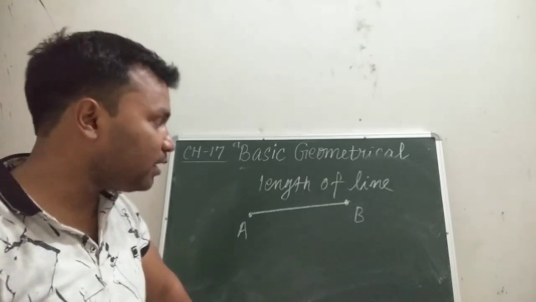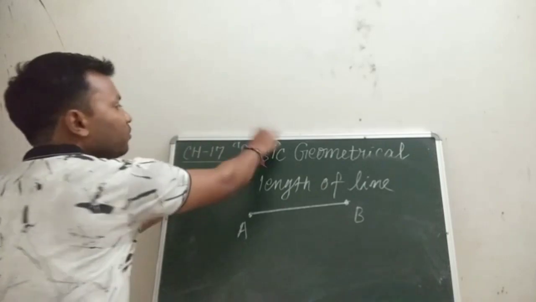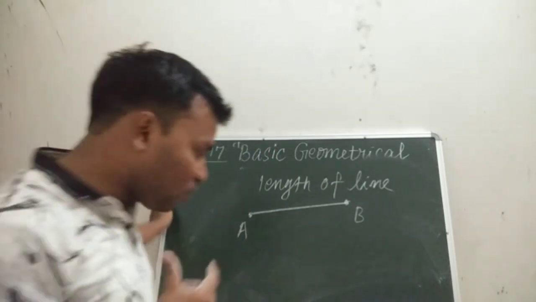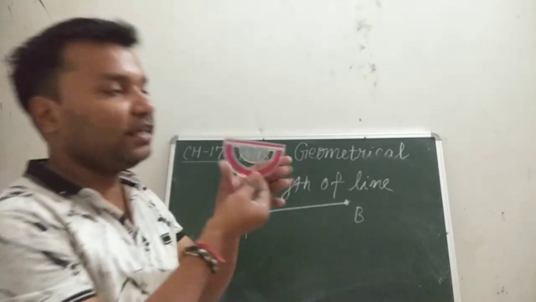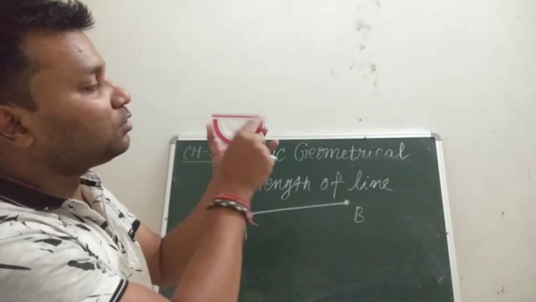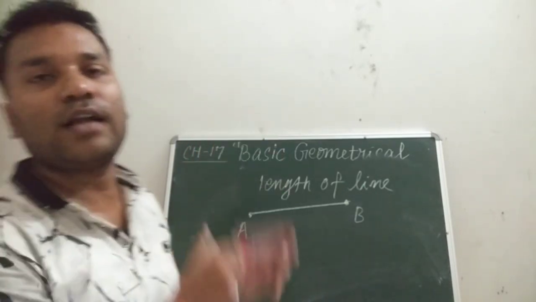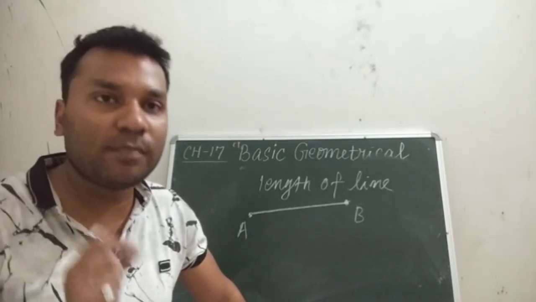As an example, the edge of this board is a very good example of a line segment. The edge of your scale is a very good example. The edge of this duster, you can see here, is a straight path, so it is a very good example of a line segment. So students, this is all about line segment.